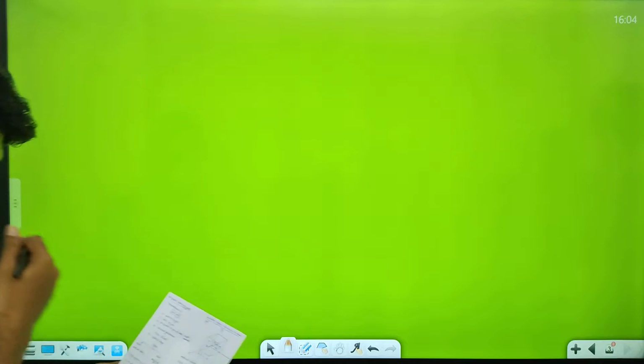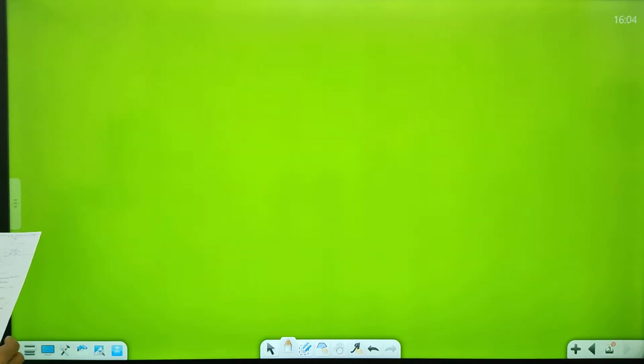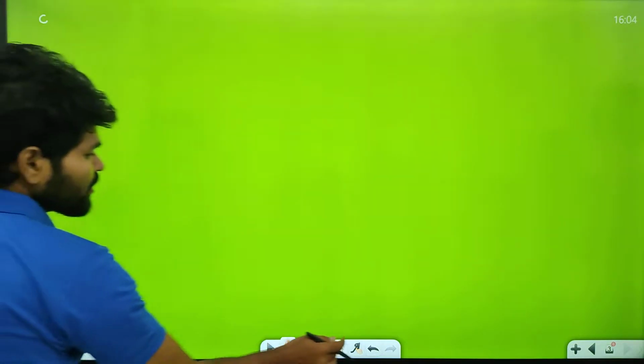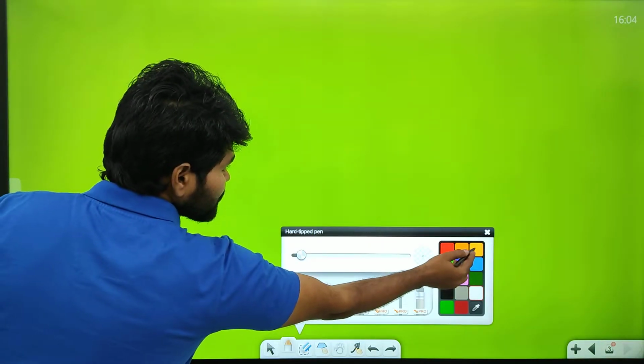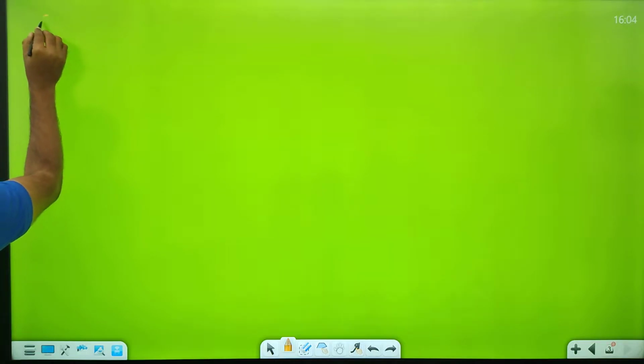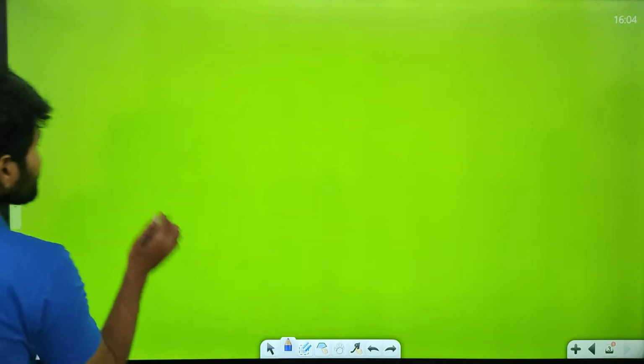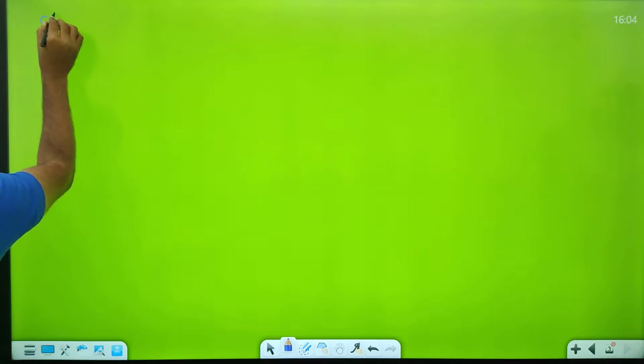Take a page and put the heading: Calculation of pressure.